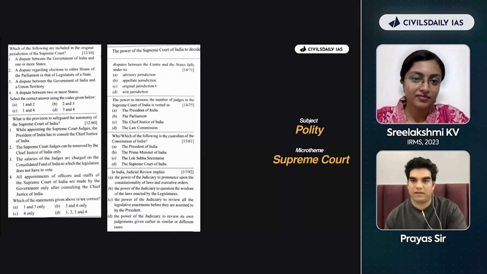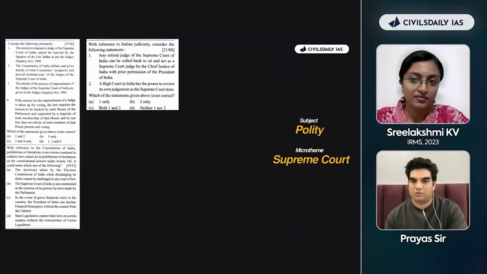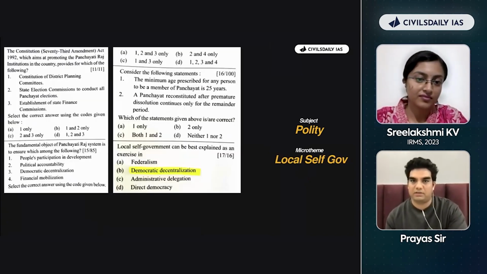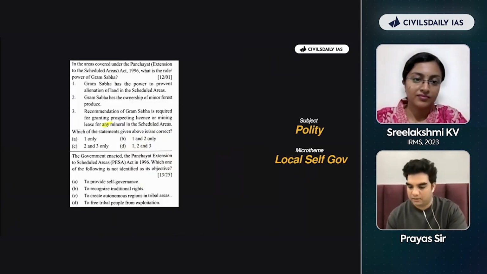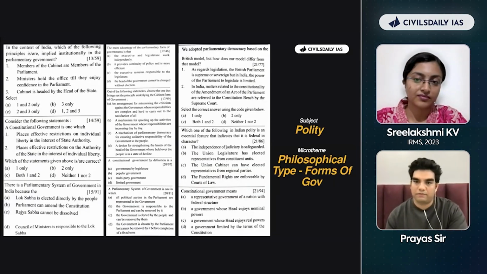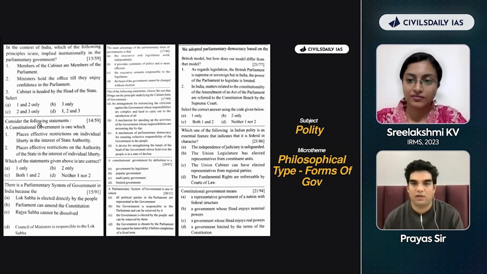These are the micro themes again under polity. I'm just walking you through because we also have to cover mains, all of you. But you get the level 1, 2, 3 point here. Local self-government is again micro theme, right? Philosophical type form. So ये बहुत ही tricky question आते हैं polity में. जो अभी बीच में पूरा चला था कि polity लक्ष्मीकांत is not relevant at all because लक्ष्मीकांत is slightly factual side. Philosophy साय सुभाष कश्यप वो सब लोग वहाँ पे ज़्यादा dwell करते हैं. But again, this is the most recurring micro theme. You have to understand the philosophical side of constitution, preamble, and everything, right?